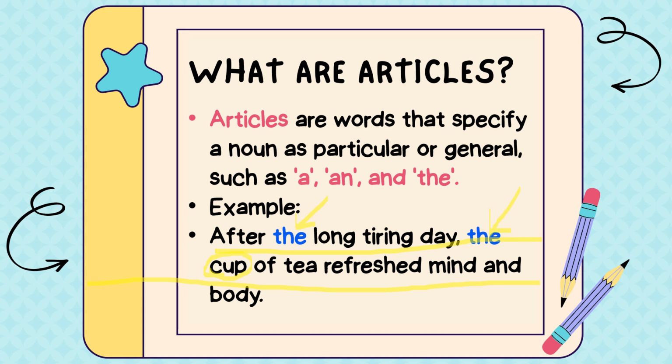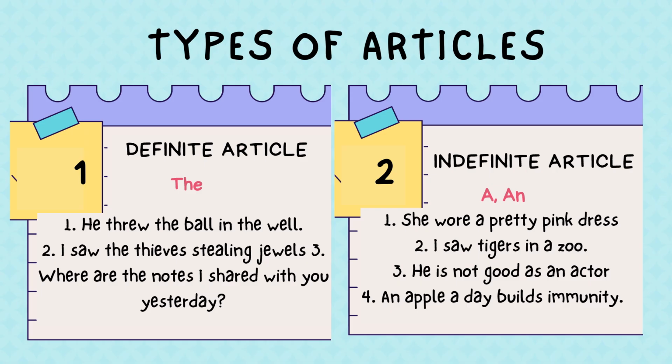Now we will understand how many types of articles there are. Articles are categorized into two types. The first one is definite article and the second one is indefinite article. If I am talking about definite article, we have the, and for indefinite we have a and an. Let me give you an example: he threw the ball in the well. For definite article, I have used the nouns ball and well. These both are things, that's why we are considering them as nouns.